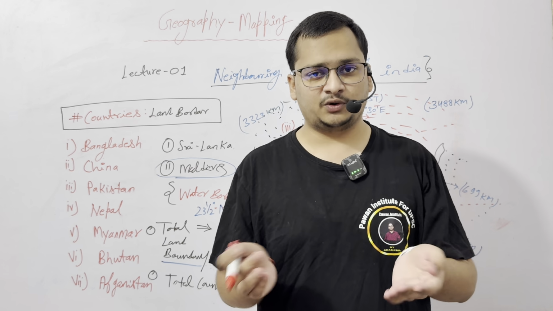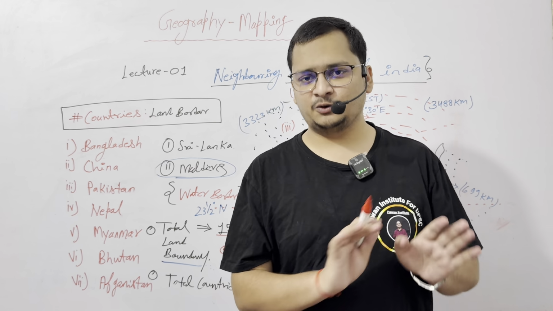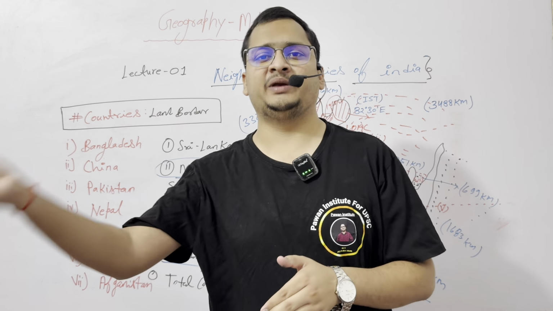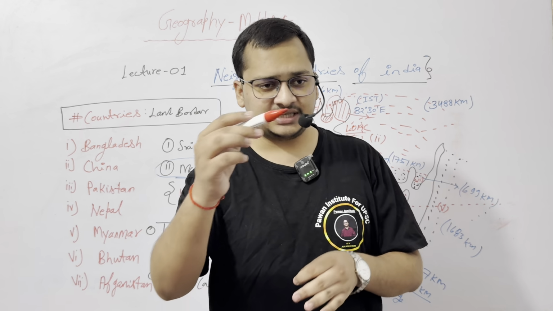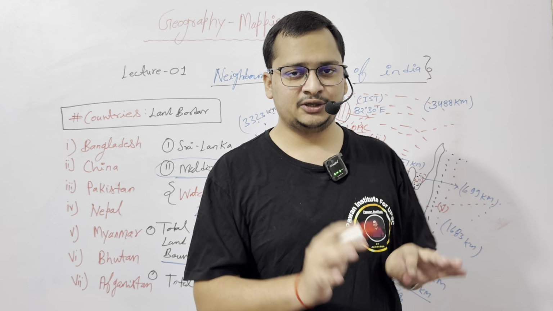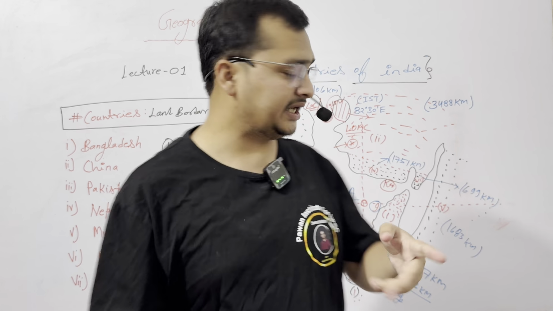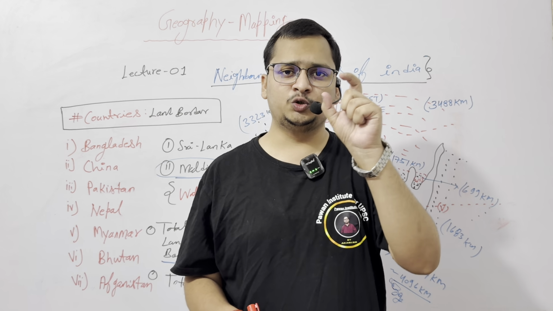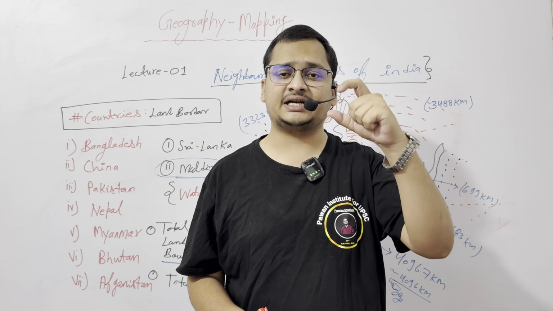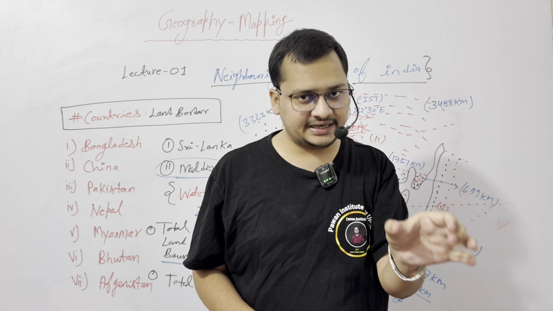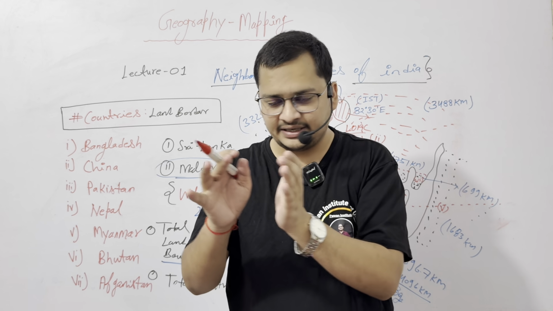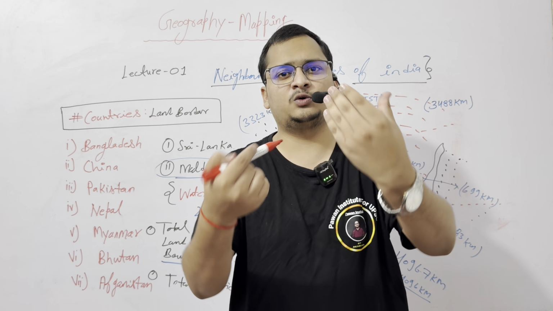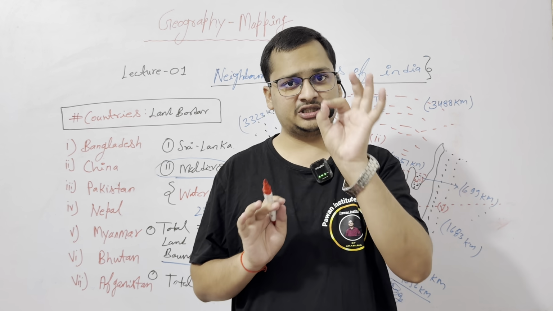For example, if your house is in a village, there are some more people around you. These are known as neighbors in general language. In the same way, we have the term neighboring countries of India. India is a unit, a nation, a country, and there are some countries nearer to India that share a border with it. Those countries are known as the neighboring countries of India. This is the basic term.